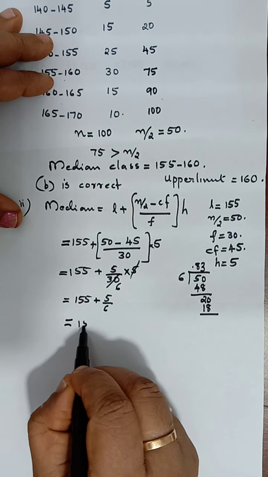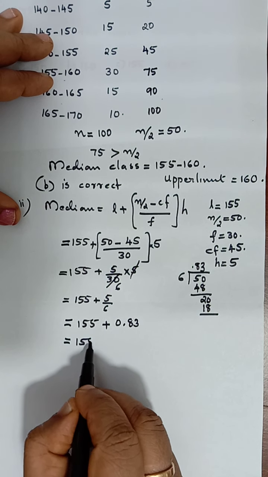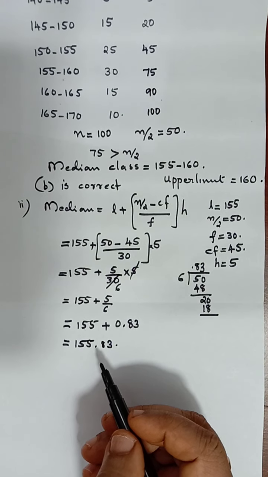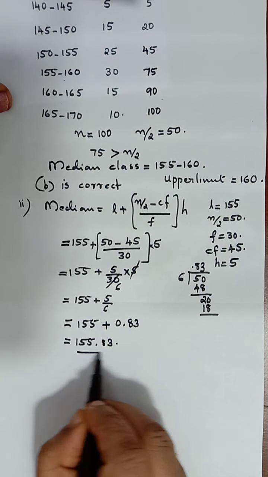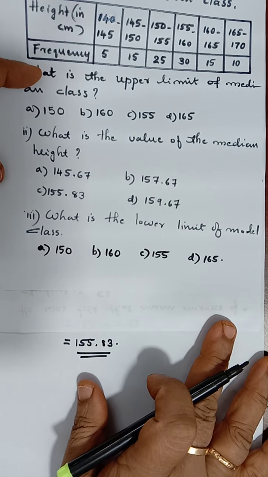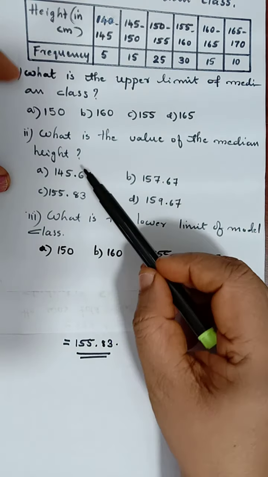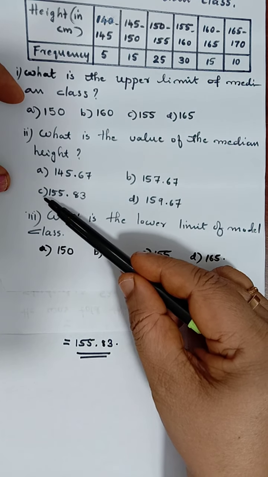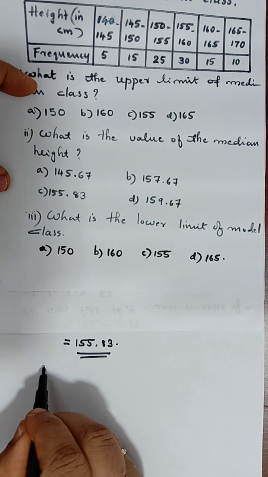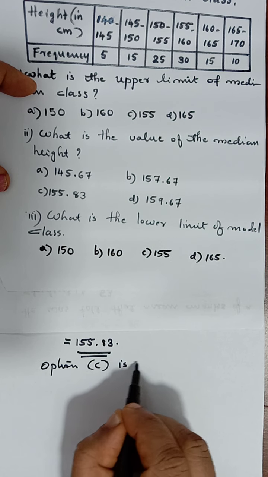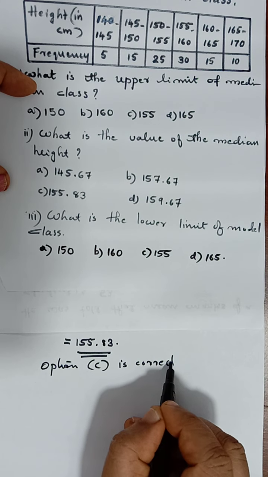155 plus 0.83. Answer is 155.83. So for the second question, what is the mode was the question. See the option, which is the option here, 155.83. Where do we get that? Don't you see it as C? Option C. So here we have to write option C is correct.